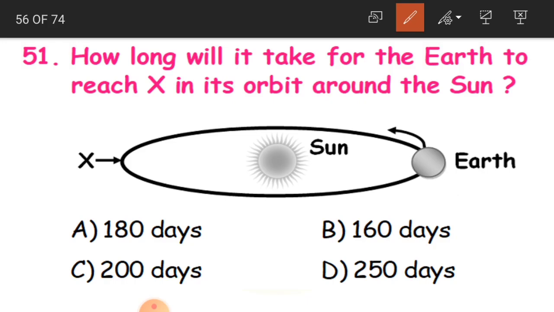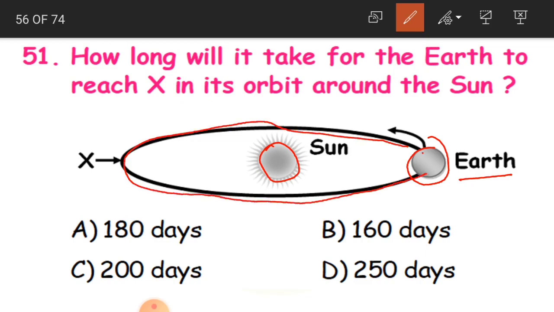How long will it take for the Earth to reach X in its orbit around the Sun? So carefully observe, children. This is the Sun and this is the Earth, as mentioned here, and this is the orbit, the fixed path along which it travels around the Sun.